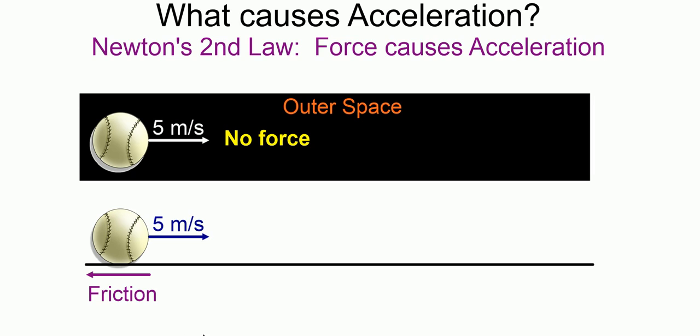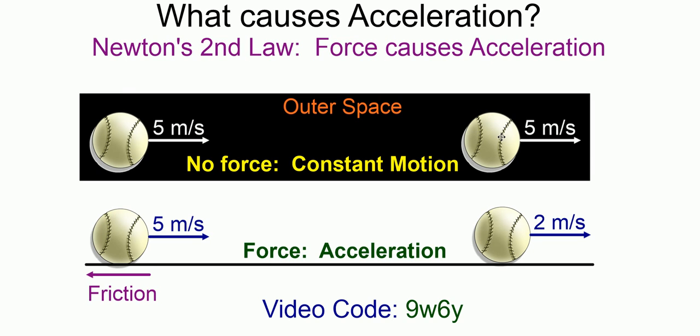So which one of these is going to continue in constant motion and which is going to accelerate? Well, there's no force here. This guy here is going to keep going 5 meters per second forever, basically. No force, constant motion. Down here, though, there is some friction. There is a force. He will accelerate, in this case, slow down, correct? He'll go from 5 down to 2 because there's a force. Basically, if an object is moving and there's no force exerted on it, he will continue in constant velocity forever until there is a force. So there you go, constant velocity.